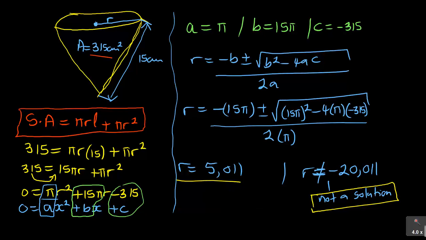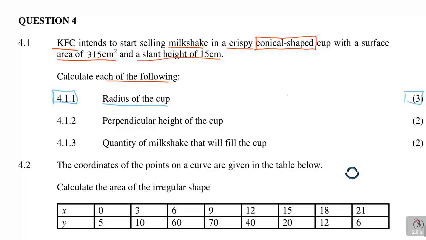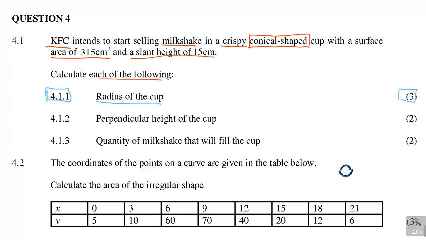Now you're dealing with some units. If you forget units, that will penalize you. So it will be in centimeters because the area and the slant height were in centimeters. That's why they made it 3 marks, I guess, but it was a little bit demanding. Now, I will encourage you, of course, to go through it in a way so that you can get more practice of how I use the quadratic equation there.